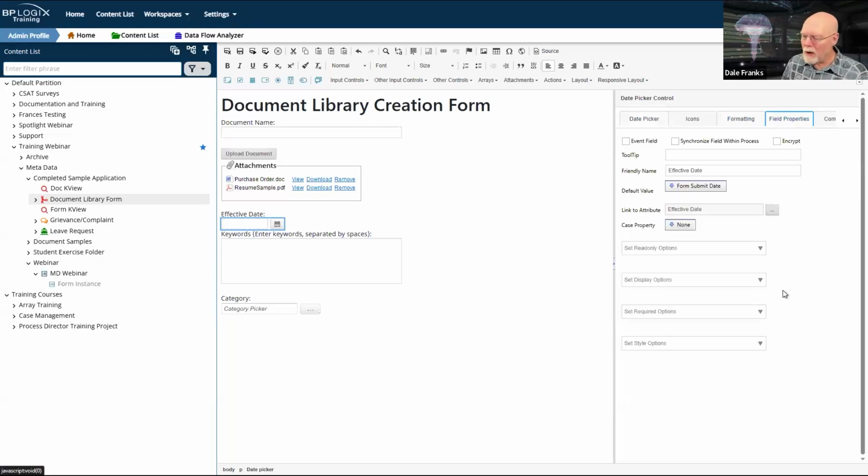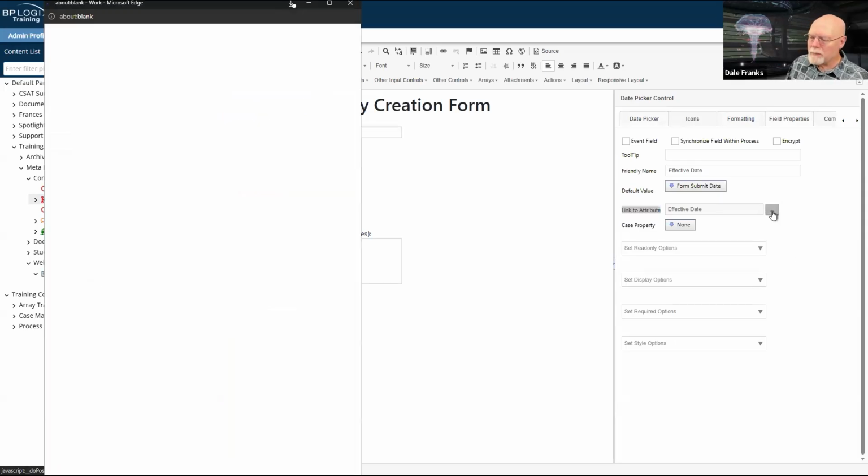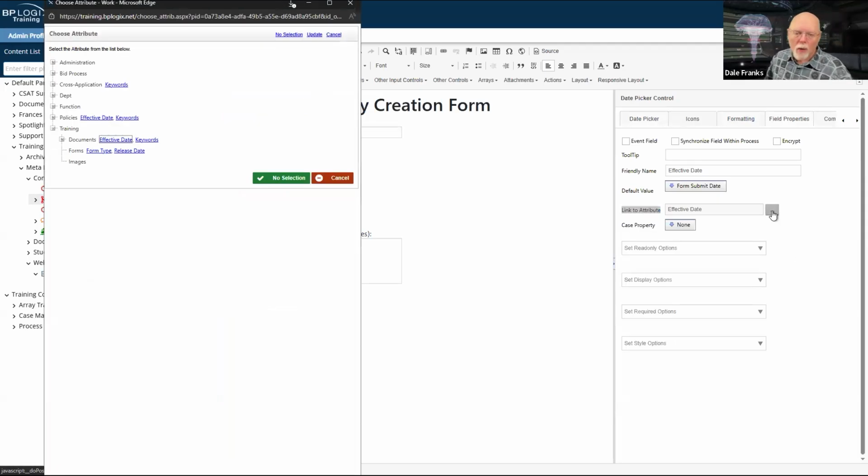So if we go to the Field Properties tab of the effective date, there is this property right here called Link to Attribute. This is an object picker that, when clicked, will open up my metadata screen and will show me all of the attributes that I have created on the system.